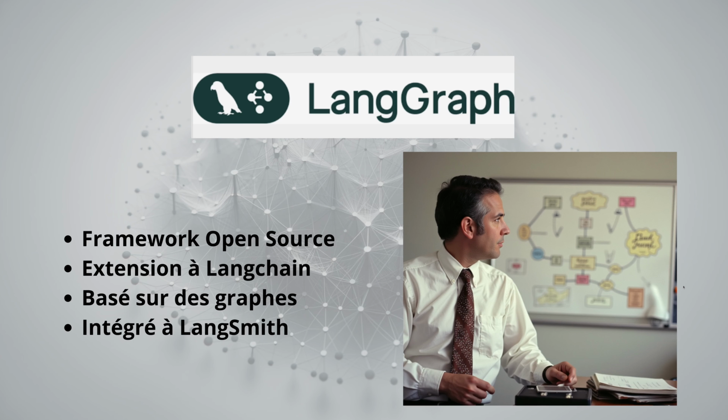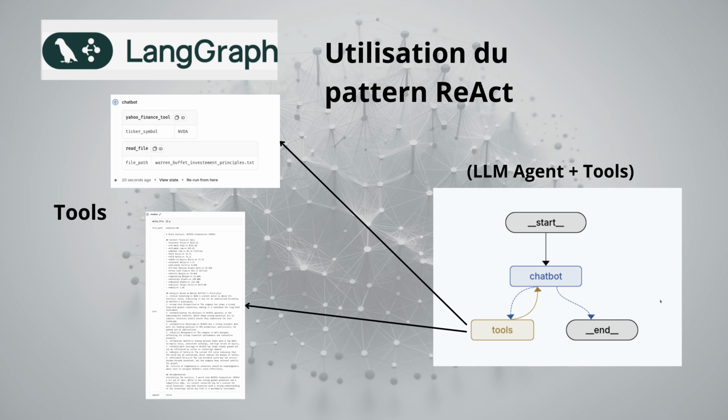LangChain and LangGraph are among the oldest players in the arena. It is an open-source framework that is an extension of LangChain based on directed cyclic graphs and with state management. It allows for real-time streaming, allows for agent coordination according to various patterns, and it is also the most mature in terms of execution environment for production. We will implement the stock analysis use case with the React design pattern.